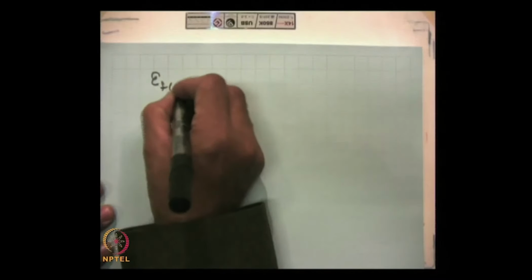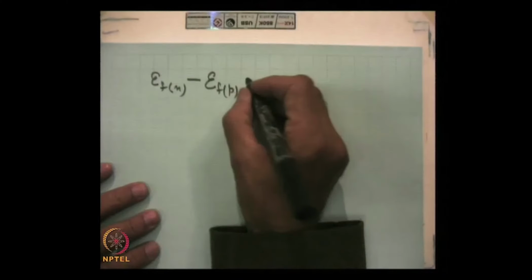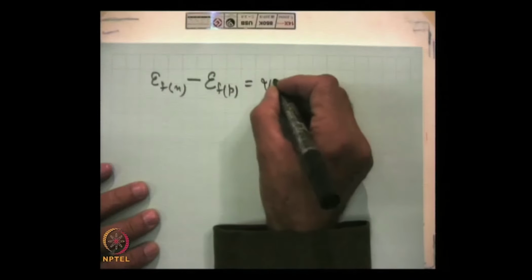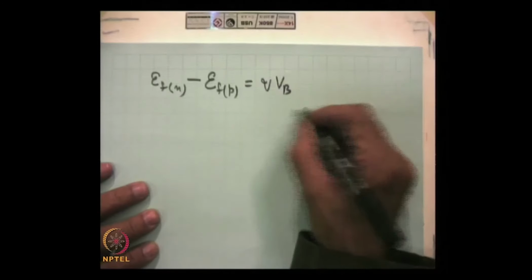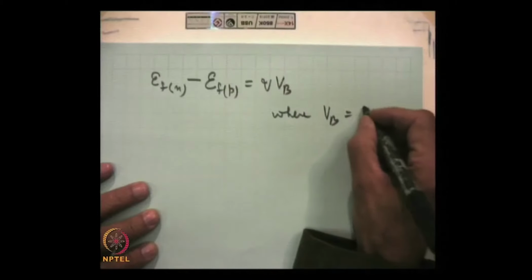If we subtract, we get epsilon F, that is Fermi energy for the n type material minus Fermi energy for the p type semiconductor. They have aligned, which means the difference of the two should be equal to qVb, where Vb is the contact potential.